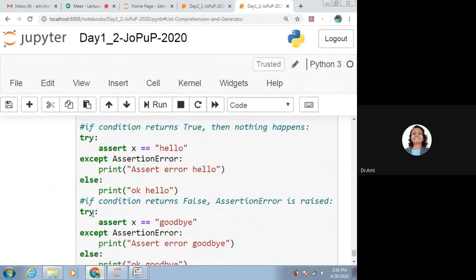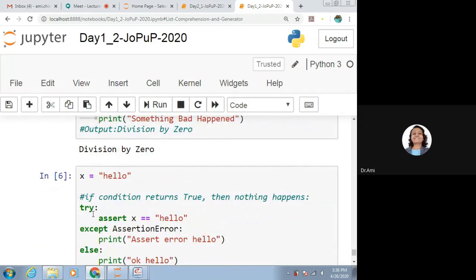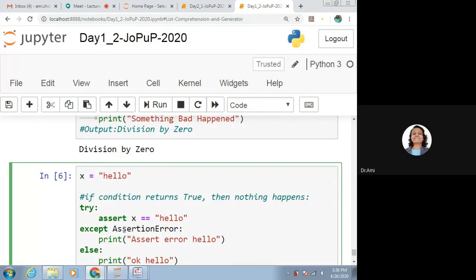That is all about the exception. Yes, one thing, that is assert. For assert, we have seen yesterday that it gives us the exception, that is AssertionError. So we can use try, and the code which can generate the AssertionError we have written inside the try block.